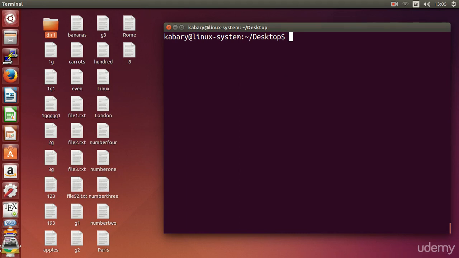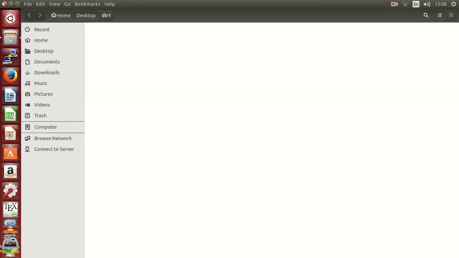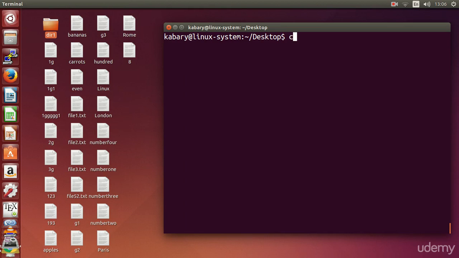You can also specify a class or a category of characters. What do I mean by this? Right now my directory 1 is empty, right? Let's say that you want to copy all the files that begin with an uppercase letter.